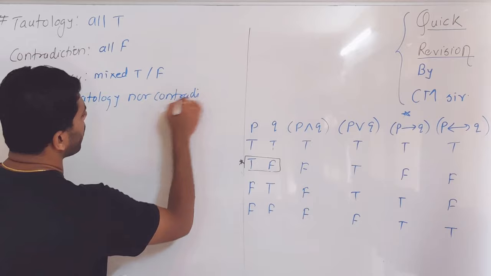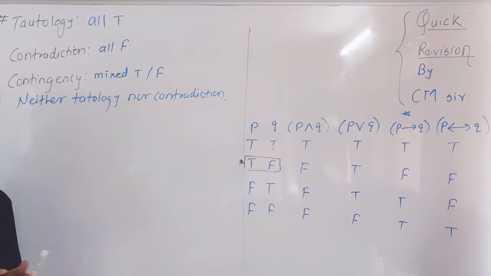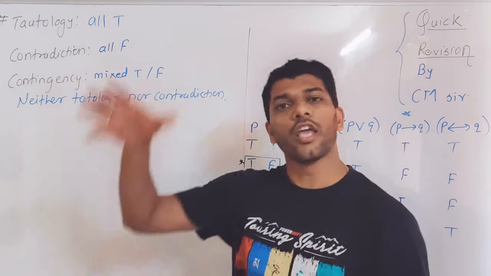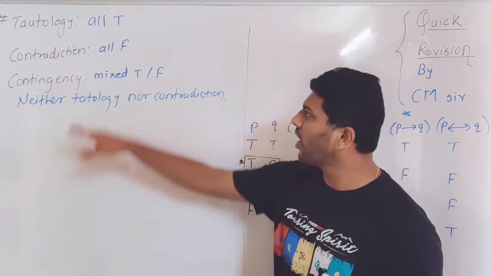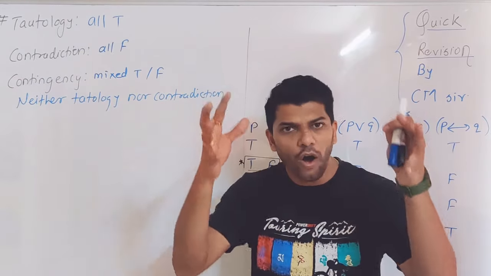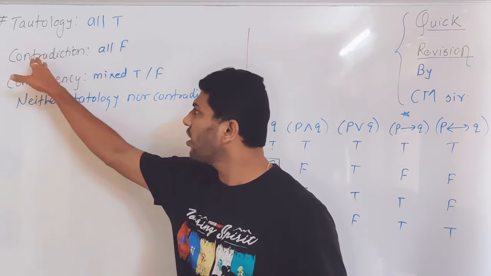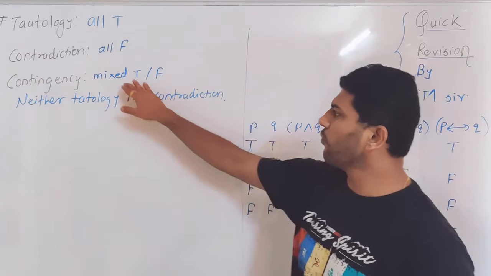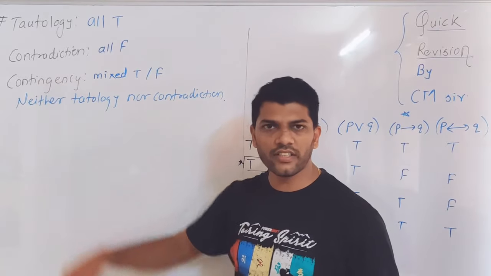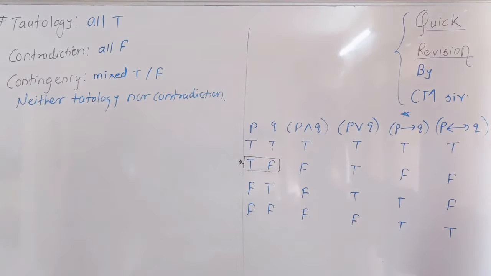So there are three cases that you might face after preparing a truth table. If all the entries are true under a given statement pattern, it is called tautology. If all the entries are false, then it is called contradiction. And if you find mixed entries under a truth table, then it is a contingency, also called neither tautology nor contradiction.